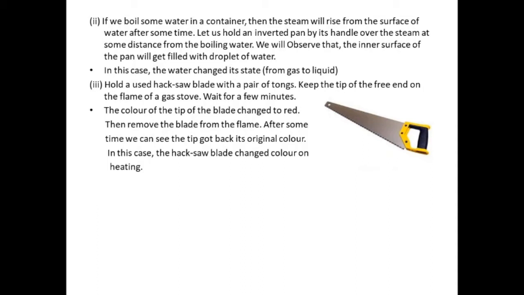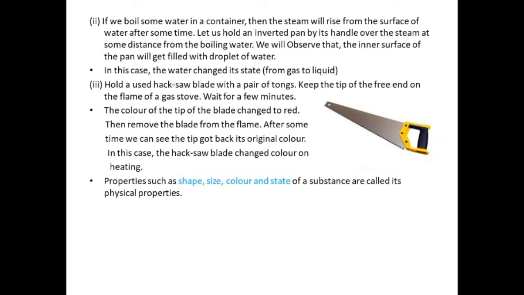So in this example, we can say the hacksaw blade changed color on heating. Initially it was colorless. When it was shown to the flame, after some time it became red. Take the hacksaw blade out of the flame, wait for some time, and once again the red color will change to colorless. So here the change is on the basis of color. Properties such as shape, size, color and state of a substance are generally referred to as physical properties.